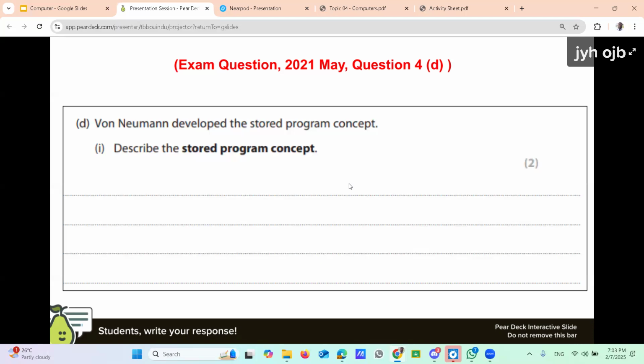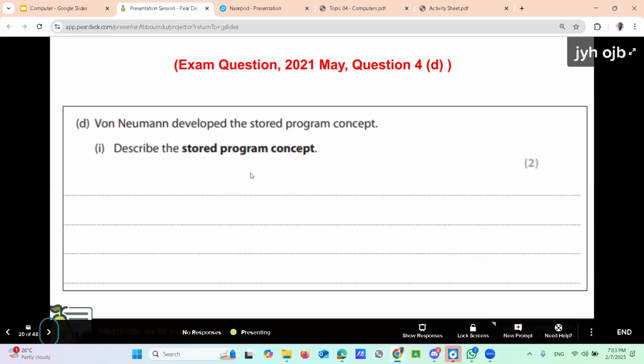So is this about the memory? Yes, those are the two important points in the stored program concept. That's another name for the von Neumann architecture, the same thing we discussed under von Neumann architecture. You want to write about the stored program concept, but there are two important points.